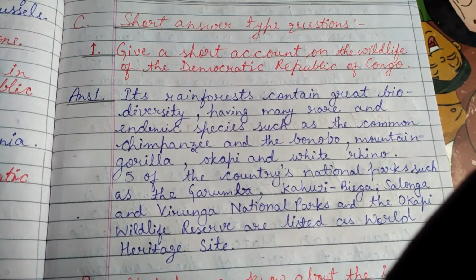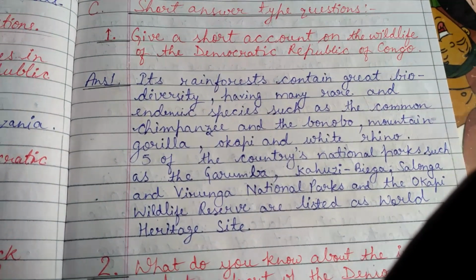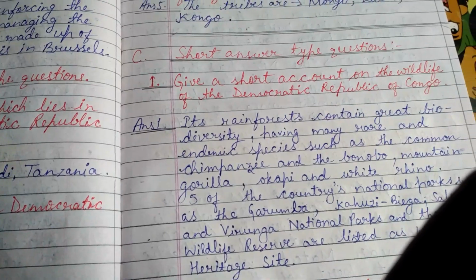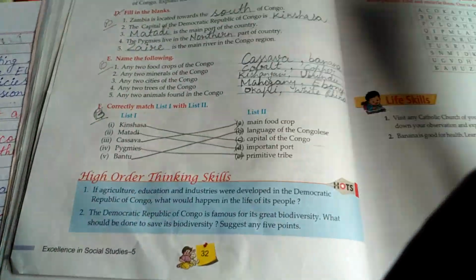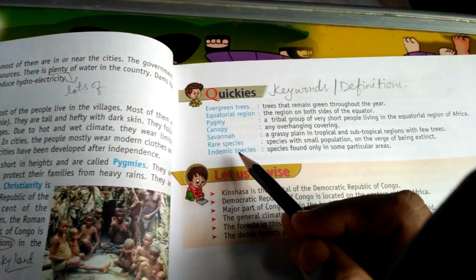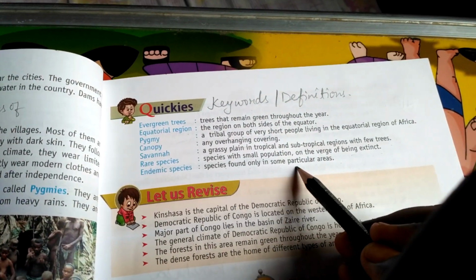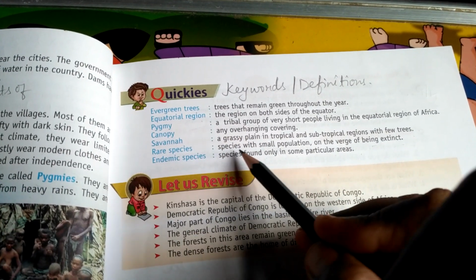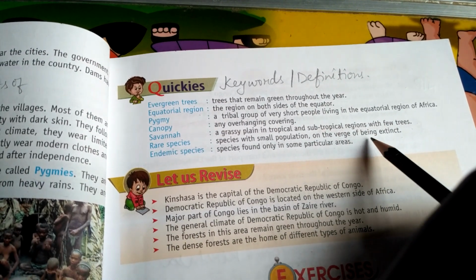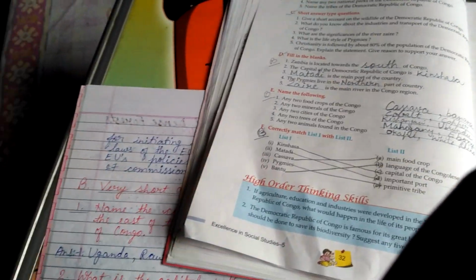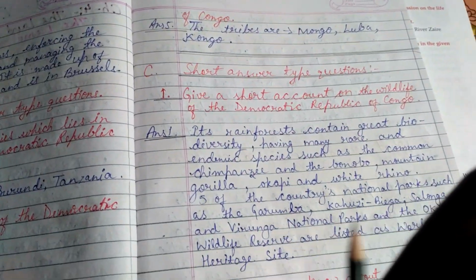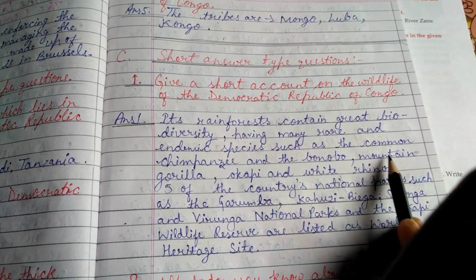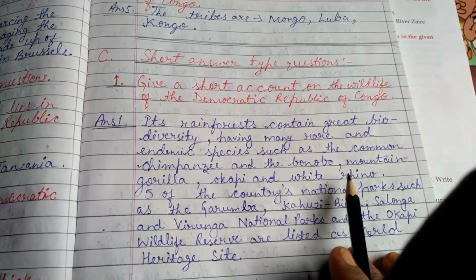Okay, and these are the rare species. I have already explained rare species. And what are the endemic species? Endemic species are found in a particular region, only in that particular region. It is given in your keywords also, species found only in some particular areas. And rare species with a small population on the verge of being extinct, मतलब जो कि बहुत ज़्यादा small population में बचे हुए हैं और अब वो लुप्त होने की कगार पर हैं. Extinct means diminish होने, disappear होने के verge पर हैं. So these are some of the endemic and rare species.